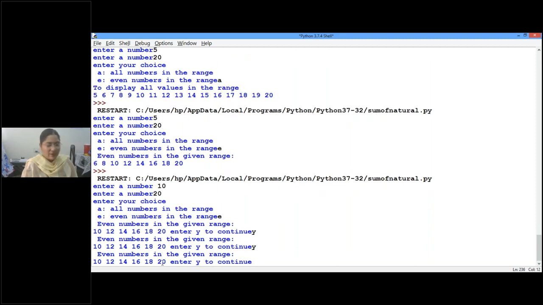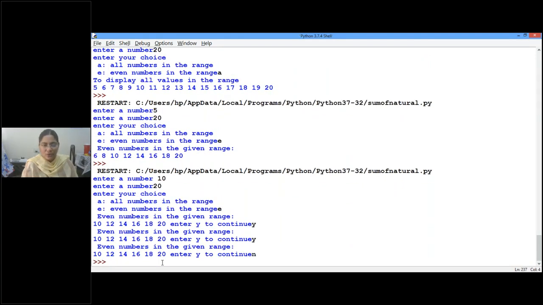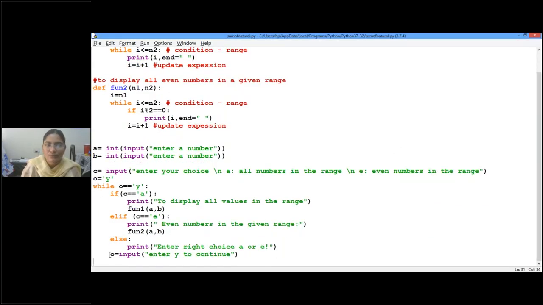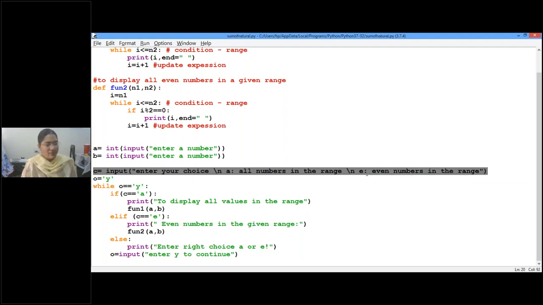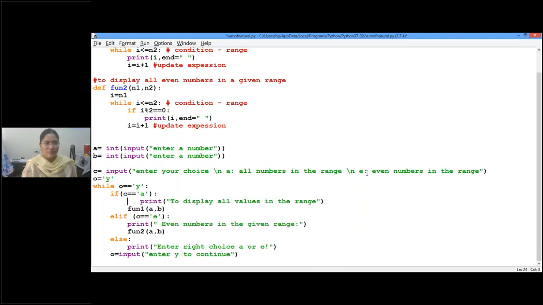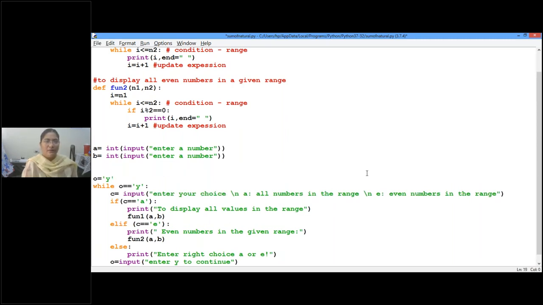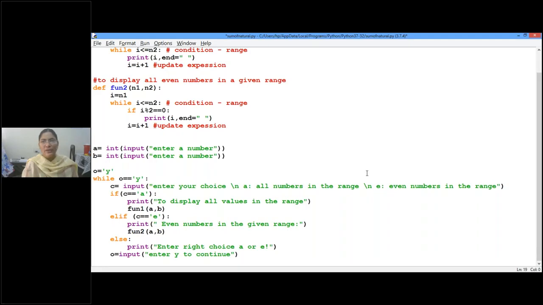But why are only even numbers coming again and again? Let's see the coding. Ma'am, it's under the while loop. It's under the while loop, but I'm not taking this choice again. If you take this choice also inside the while loop, then that will also come. Otherwise, whatever we have taken before the while loop is what gets repeated. Are you following, children? Yes, ma'am.